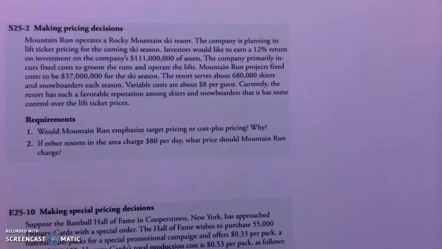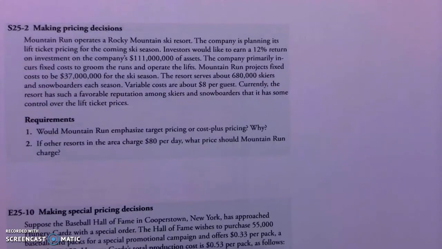I wanted to review some of these problem types before the exam, and I've got 4 straightforward problems here for different types of business decisions based on Chapter 25. So this one, the first one, is about Mountain Run operates a ski resort. The company is planning its lift ticket pricing for the coming season.